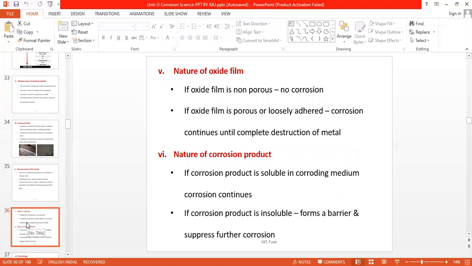Next factor is the nature of oxide film. The oxide film can be non-porous, porous, or it may be volatile or unstable, as we have already discussed. If the oxide film is non-porous, it is said to be protective and no corrosion will take place, or corrosion will stop as soon as the film is developed. But if it is porous and loosely adhered, then it is non-protective and corrosion will continue till the complete destruction